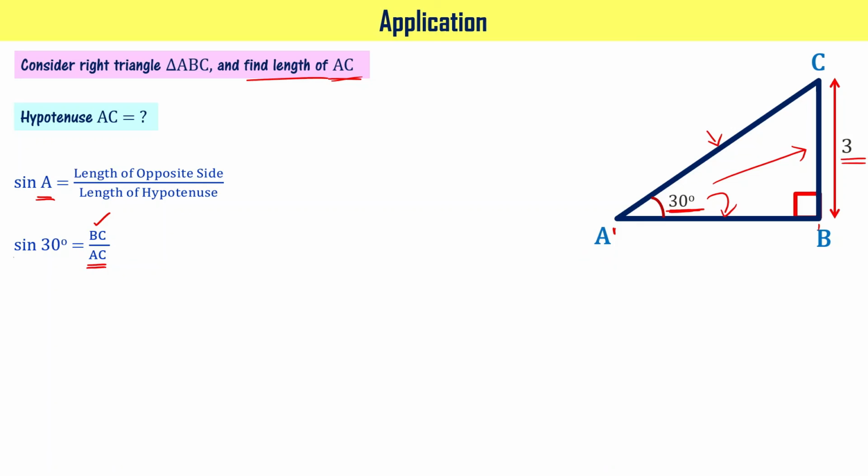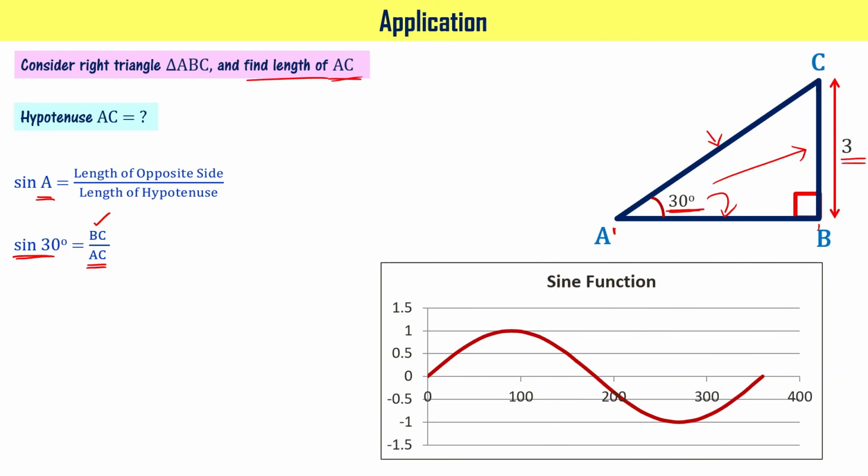As of now, we don't know sin 30 degrees value. But we learned that sine function varies from 0 to 1, from 0 degrees to 90 degrees, and it keeps changing as shown in the figure, as the angle changes.